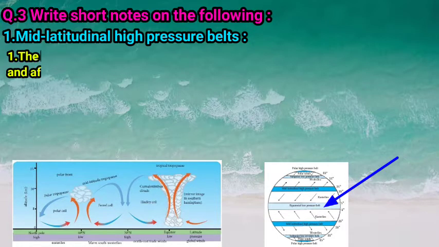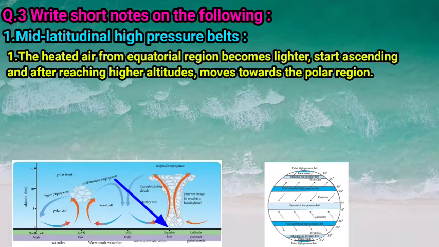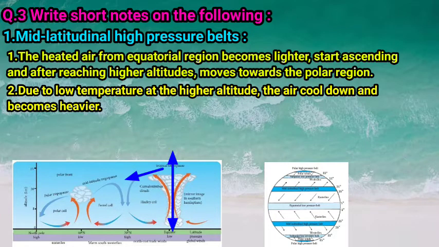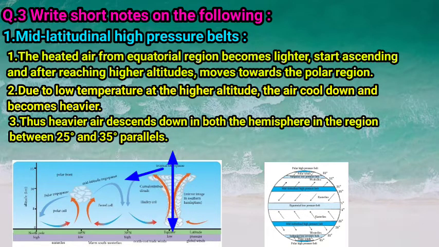So children, this heated air from the equatorial region becomes lighter and starts ascending, and after reaching a higher altitude, this air moves towards the polar regions, towards the north and the south pole. Next, due to the low temperature at the higher altitude, the air cools down and becomes heavier. Thus, the heavier air descends down in both hemispheres in the region between 25 degrees and 35 degrees parallel.